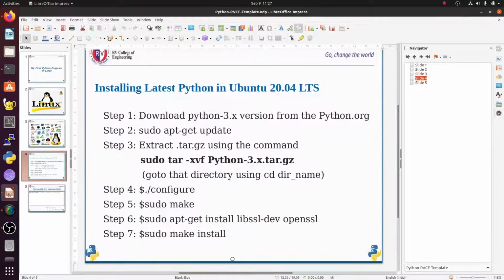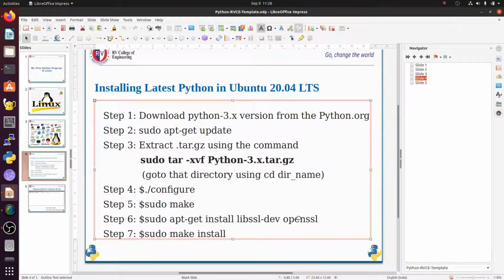What you need to do is go to the official website of Python and download the exact version, that is the latest version, Python 3.8.5. After that, you need to type this command. We will see how to type the command in the terminal very shortly. Once you have downloaded the software, you need to extract it. For extracting, you can type this command, or right click and extract the software. It's left to you.